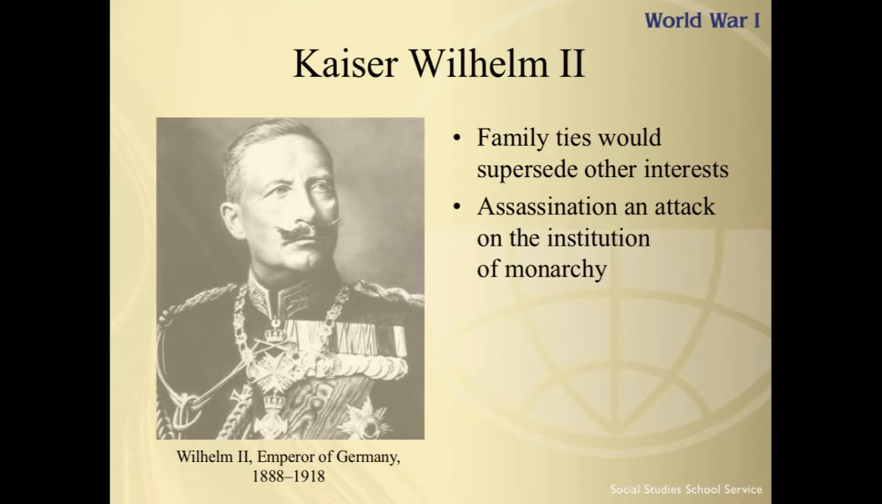Secondly, Wilhelm views the assassination of Archduke Ferdinand as an attack on the institution of monarchy, and the Kaiser assumed that his cousins' desire to protect and preserve their monarchies would outweigh other loyalties and concerns. He's going to be wrong on both accounts.